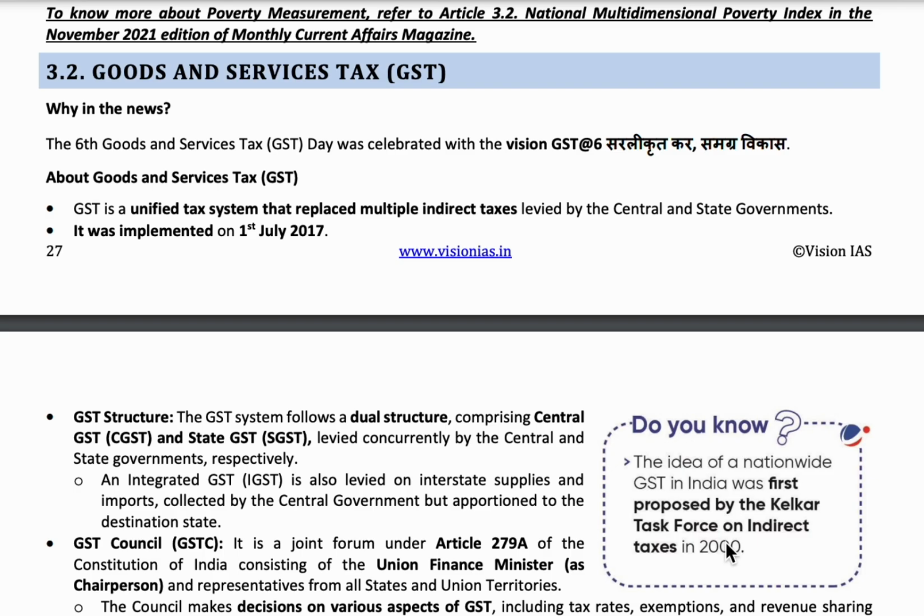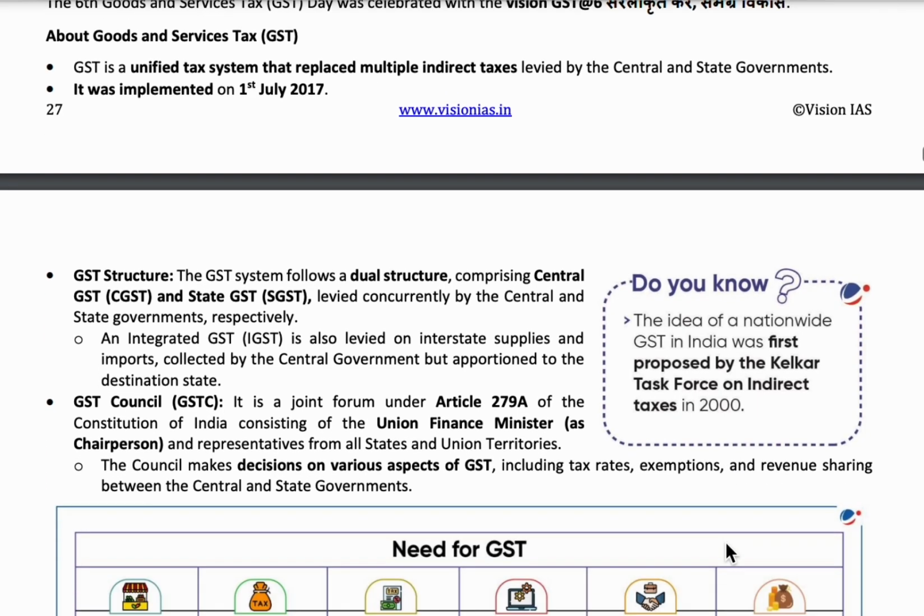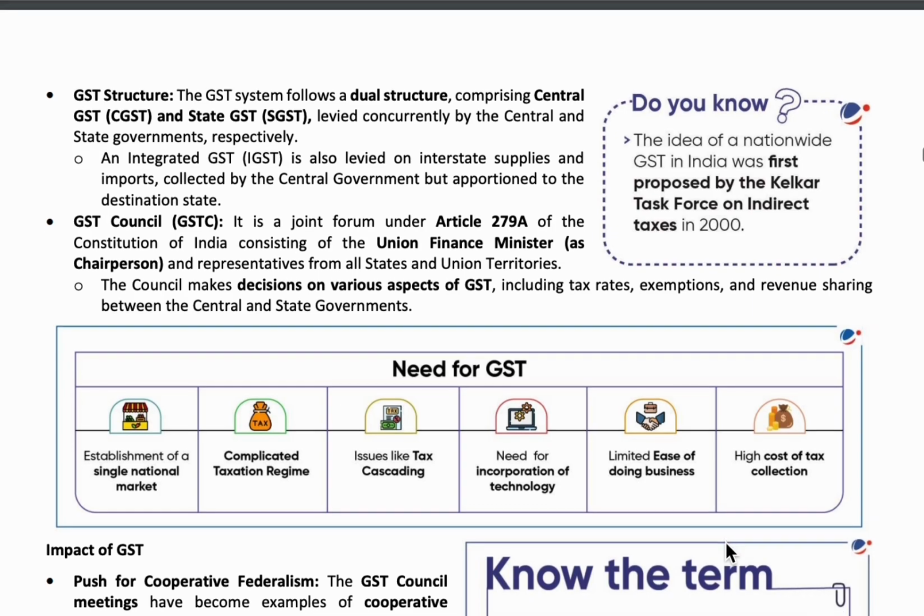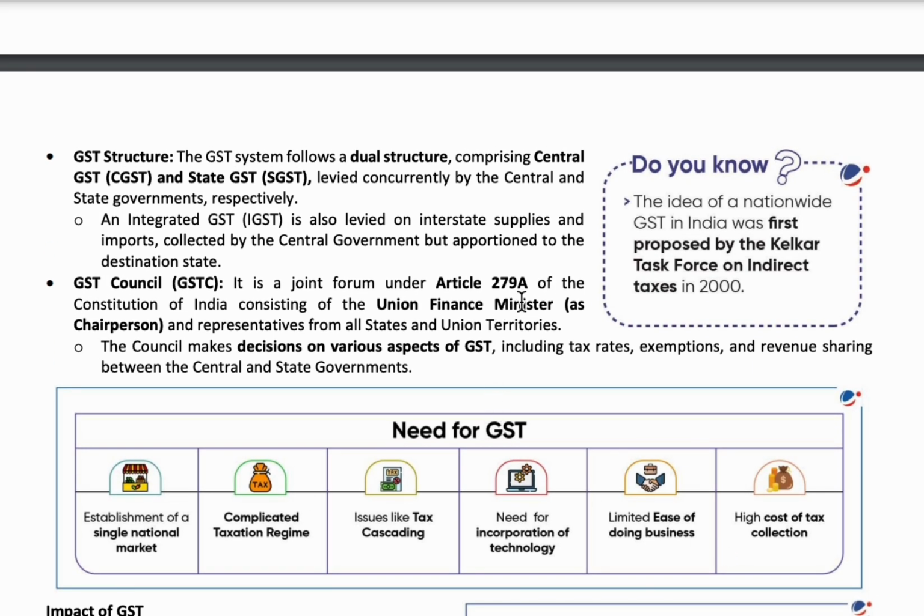GST is of three types: CGST, SGST, and IGST. The first type is Central GST, or CGST. The taxes laid down by the central government come under CGST. Coming to SGST, the second form of GST, it is State Goods and Services Tax.